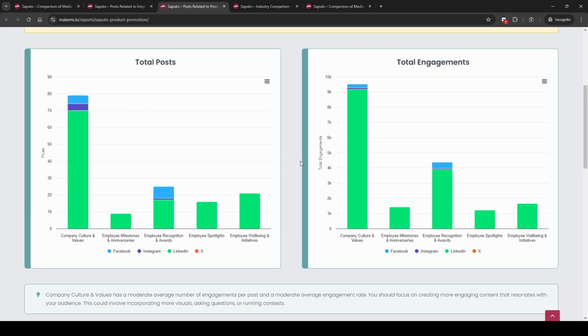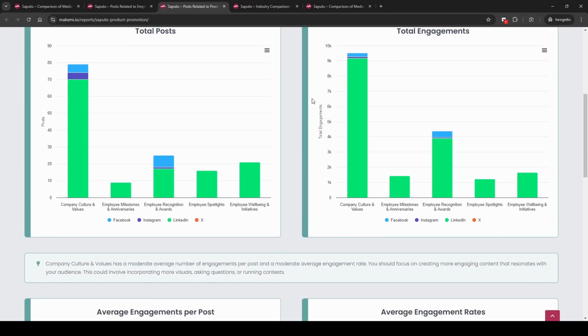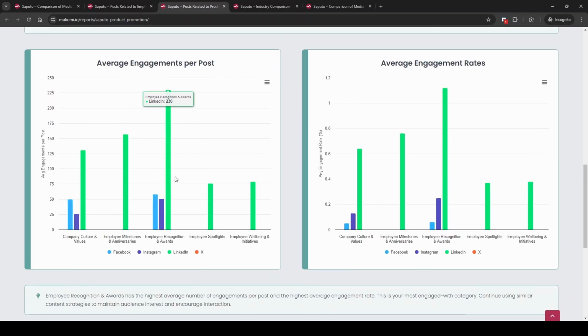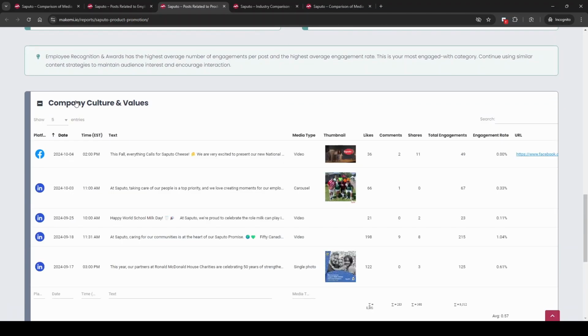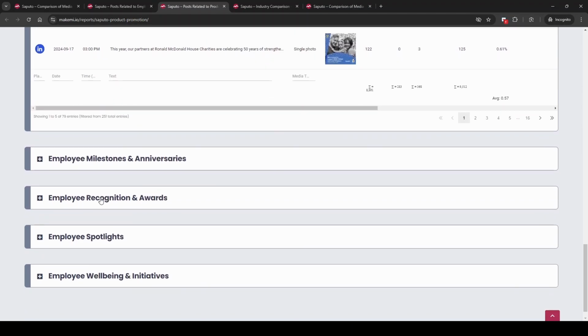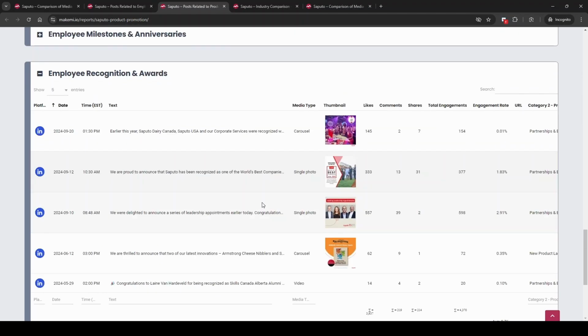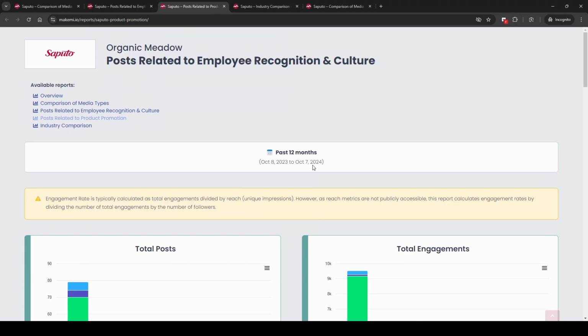So in this theme of employee recognition and culture, although Saputo is posting mostly about company culture and values, what people are actually engaging with the most is employee recognition and awards. So if you come down here, this is what company culture and values posts look like. A lot of them are promotional, they're shouting out what they believe in, that kind of thing. Whereas if you come down here in employee recognition and awards, it's mostly the accomplishments of individual employees or groups of employees. So that's what this report is really great for.